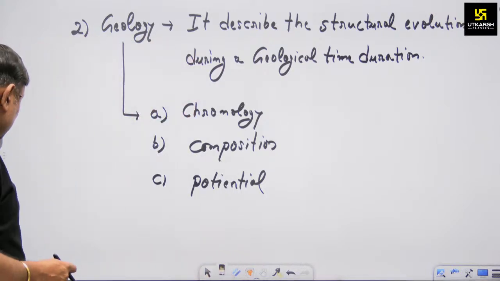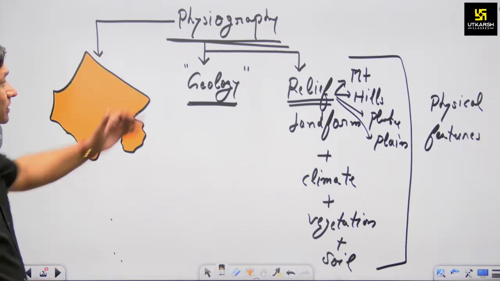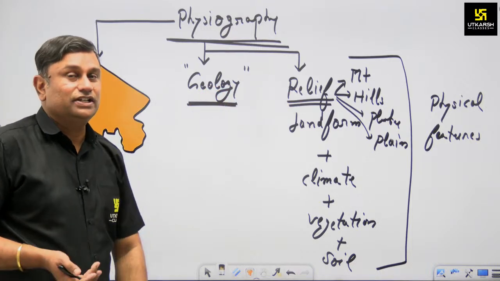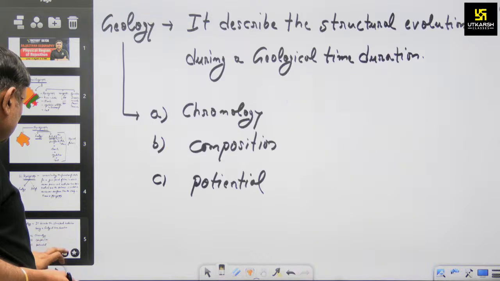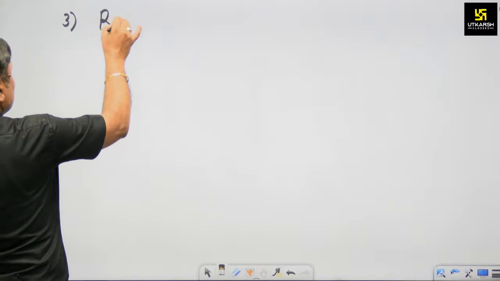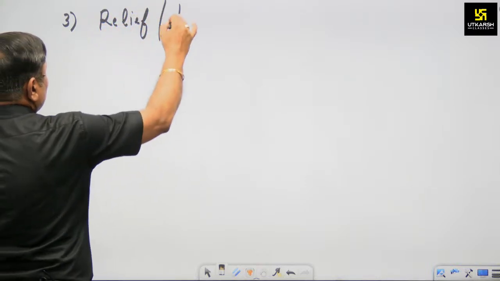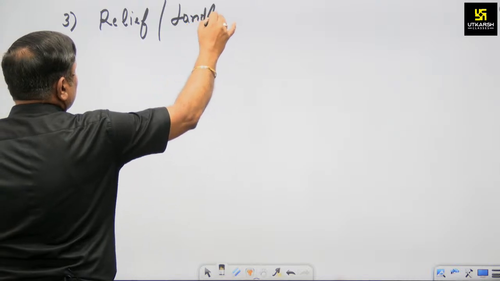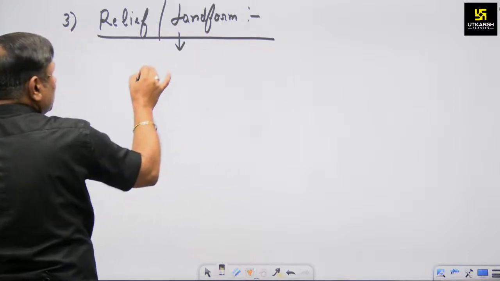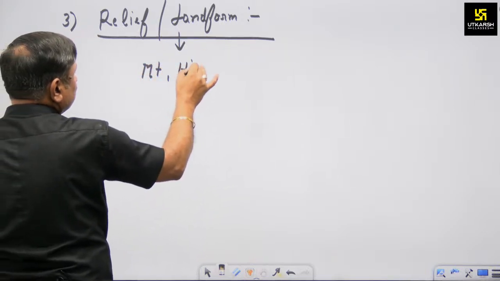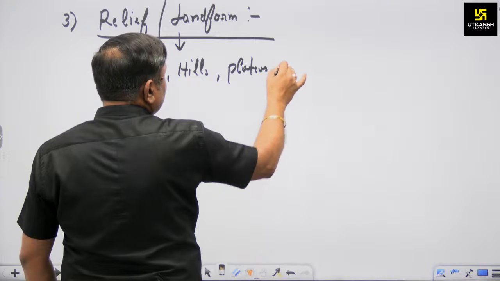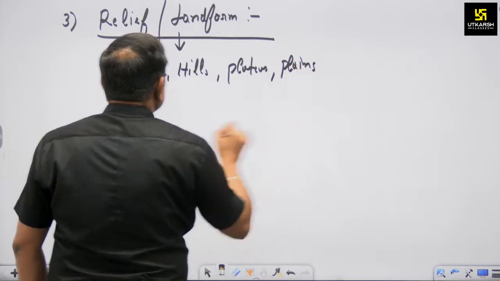Then the next aspect: you have learned about the physiography and you have learned about the geology. Now we have to learn about the relief and what is landforms. So the third point, relief features or landforms. Literally, they are mountains, hills, plateaus, and plains. And what is relief and landform?